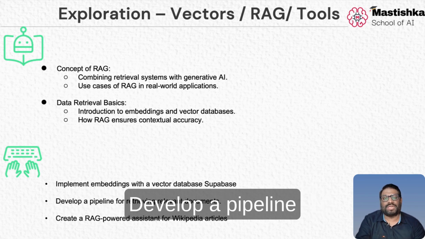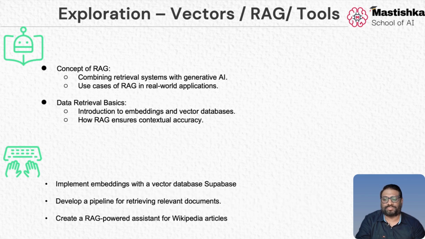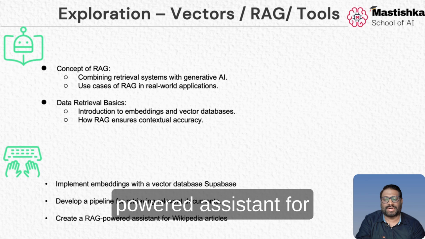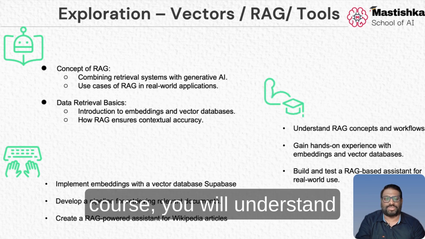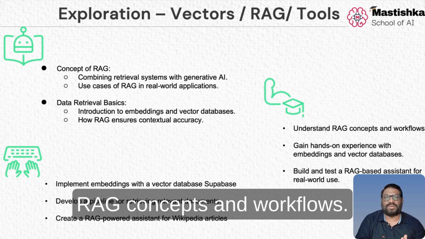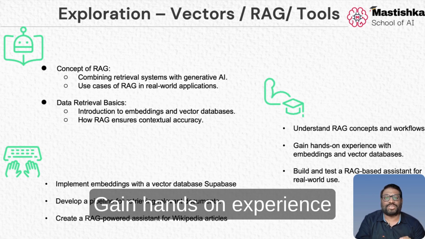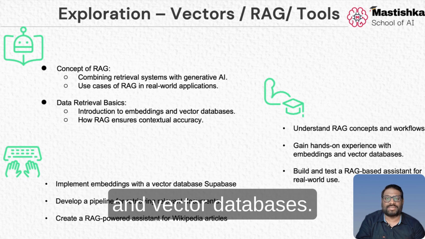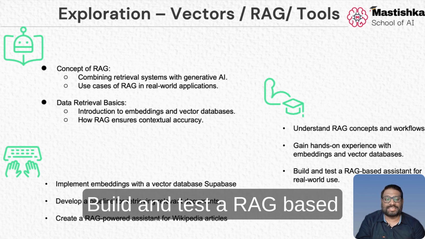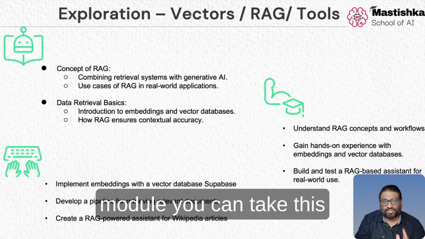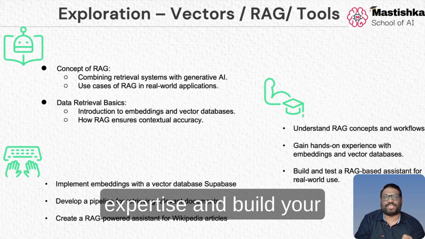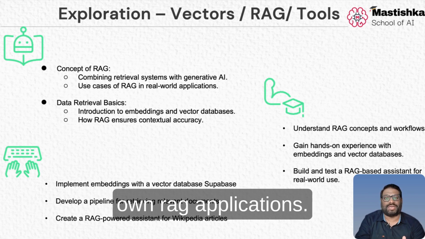Now, develop a pipeline for retrieving relevant documents and create a RAG-powered assistant for Wikipedia articles. After completion of this course, you will understand RAG concepts and workflows, gain hands-on experience with embeddings and vector databases, and build and test a RAG-based assistant for real-world use. After completion of this module, you can take this expertise and build your own RAG applications.